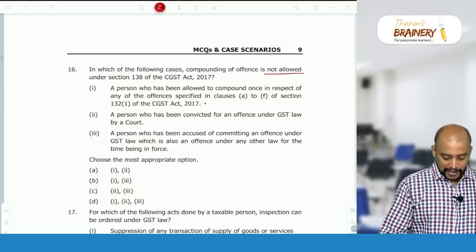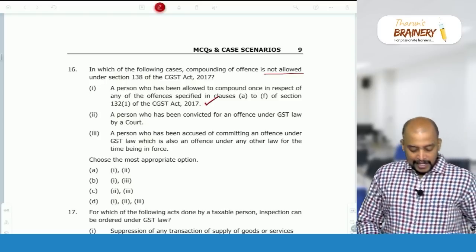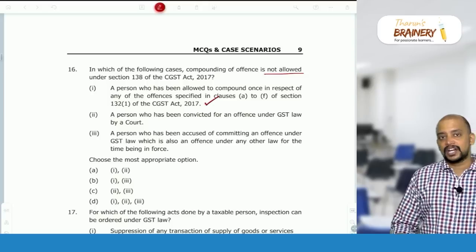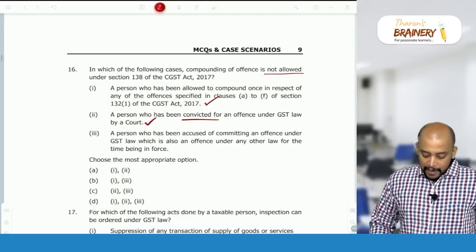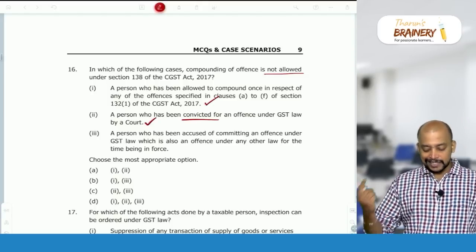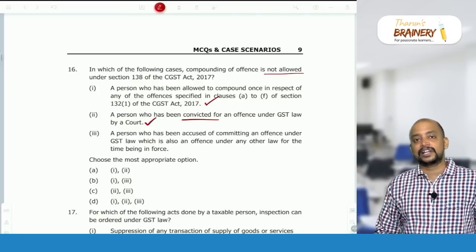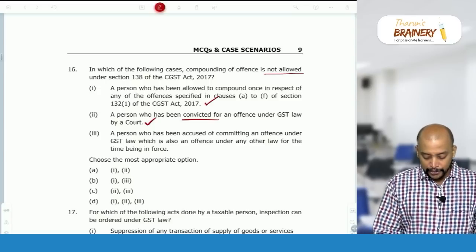Next, a person who has been convicted for an offence. Convicted means an imprisonment order has already been passed, so compounding is not possible. A person who has been accused of committing an offence under GST law which is also an offence under any other law for the time being in force, even then compounding is not possible.